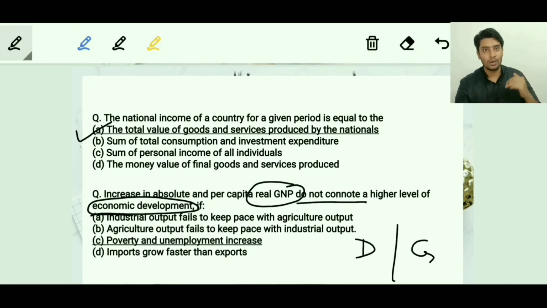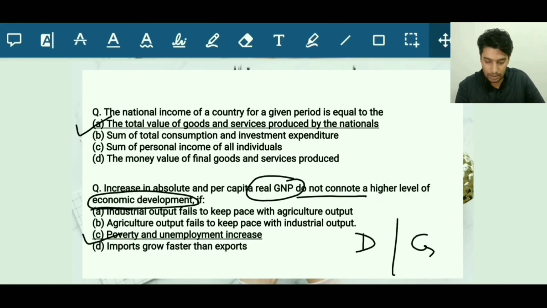If we have higher economic growth along with reduction in poverty, reduction in hunger, and reduction in inequality in the society, then we say there is economic development. However, if there is just an increase in real GDP growth, we do not say that there is economic development if there is higher poverty and unemployment in the society. So the answer is C.